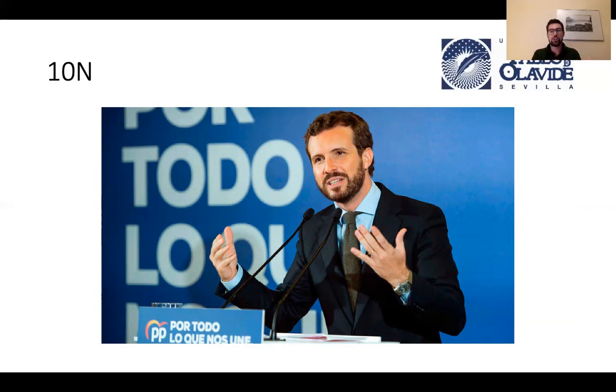It is quite interesting to analyze how Pablo Casado let his beard grow between both elections to give kind of a more non-conventional, less conventional politician approach. In por todo lo que nos une, for everything that brings us together, they were trying to bring all the vote from the right wing to one single party. Because this is the interesting part: in these elections, the strategies of PSOE and PP were not competing with each other, even though they were the two main parties and the only two with clear possibility of winning the elections.